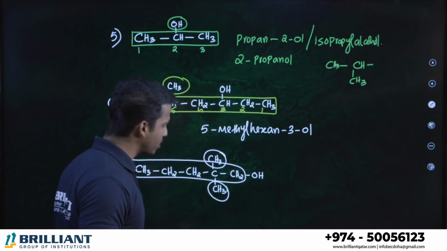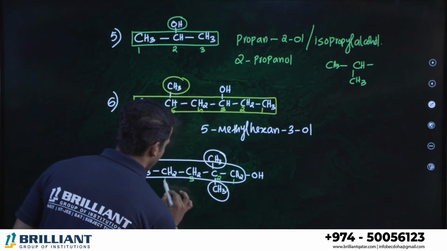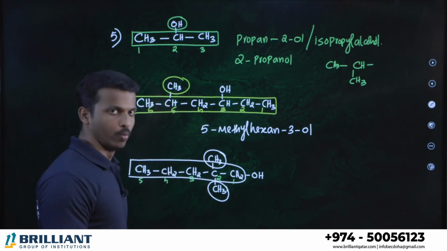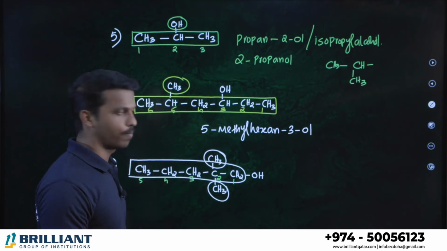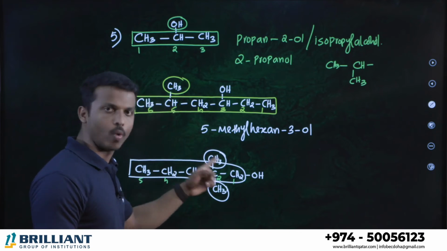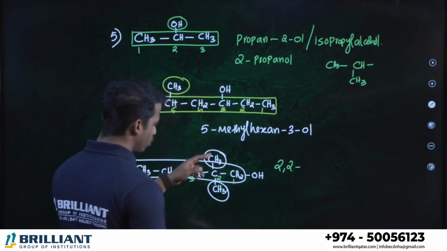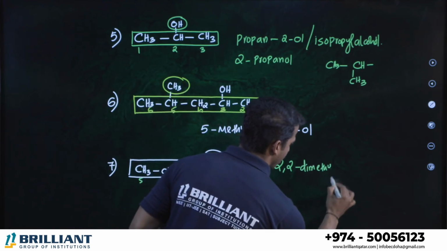Because alcohol is the principal group, it should get the lowest number. So number 1 here, 2, 3, 4, 5. Second position, you have a methyl group. We studied that if two branches are the same on the same carbon, we have to repeat the number twice, right? So we can say 2,2-methyl group. So we will call it dimethyl. Yes or no, dear all?